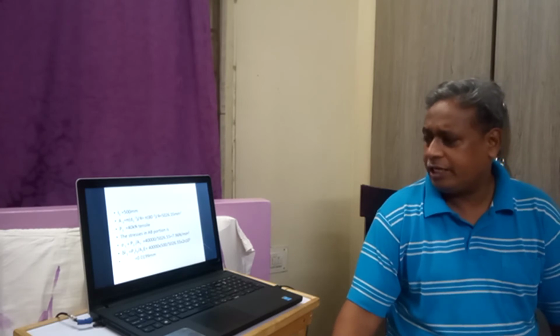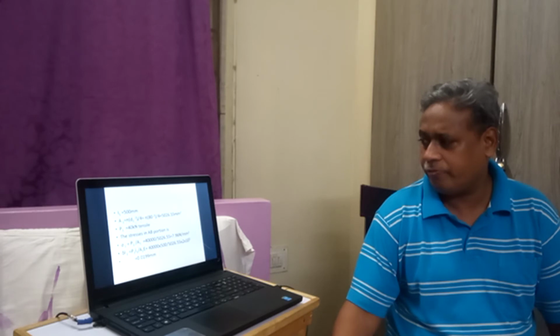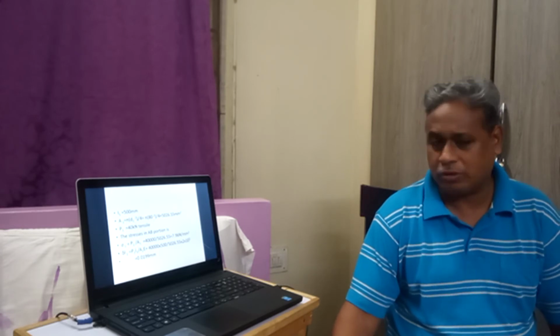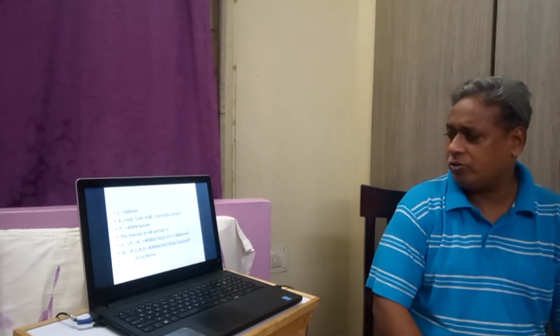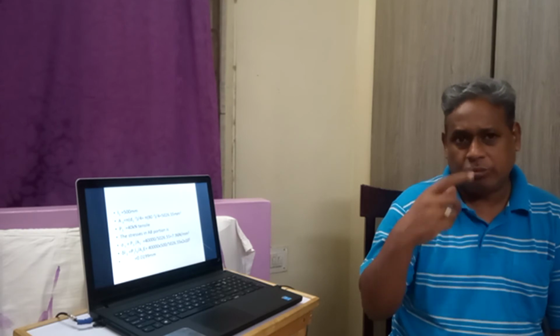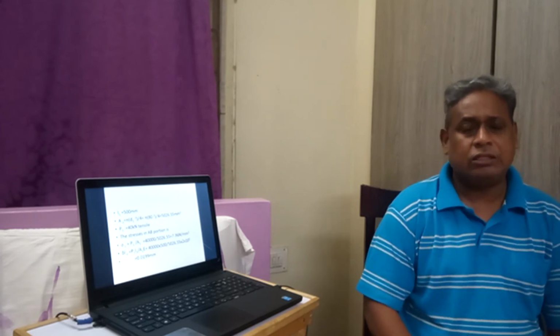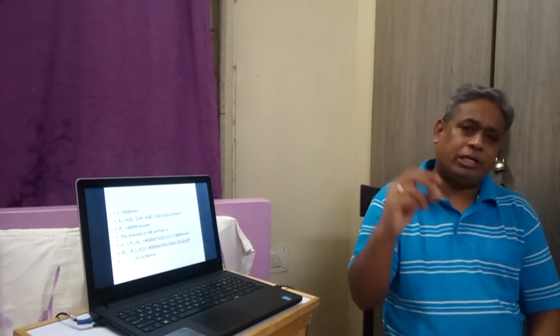L is 500, L1 is 500, A1 is pi d square by 4, D1 square by 4, that is pi into 80 square by 4. So if we calculate that, it will come up to 5026.55 mm square. That is the area of the first portion. So it is some shaft like thing with having different diameters.